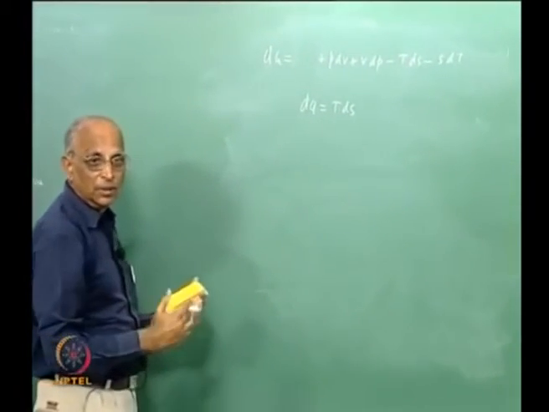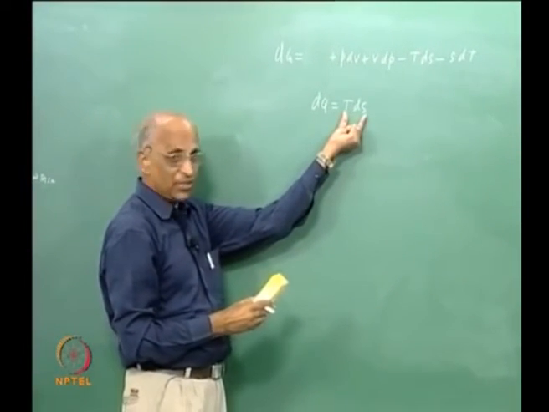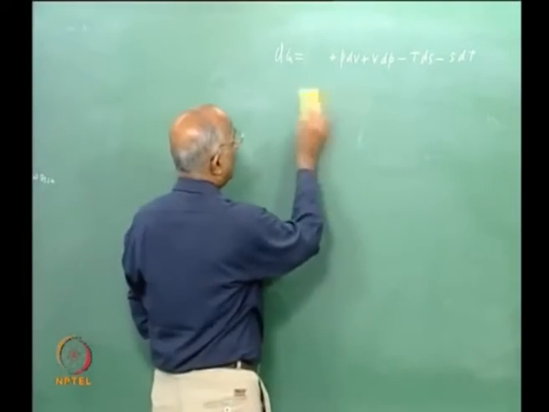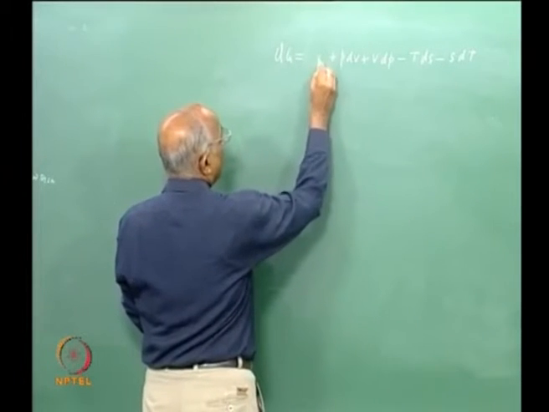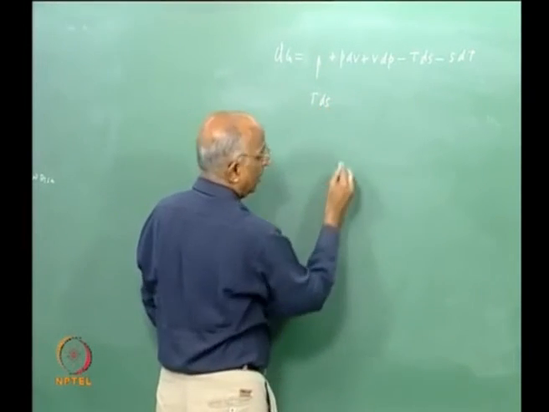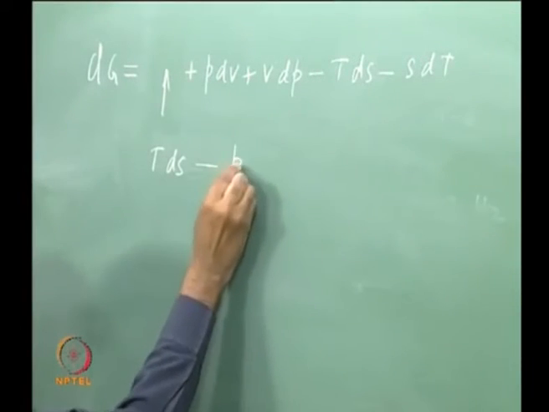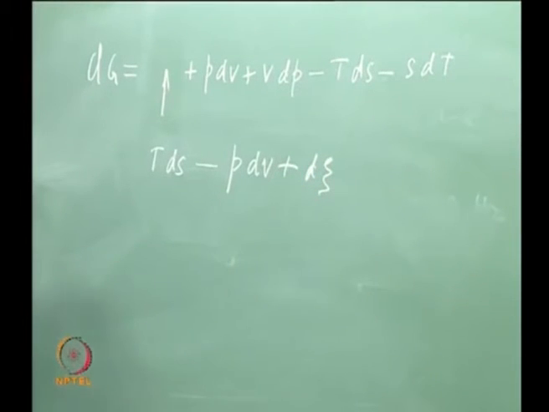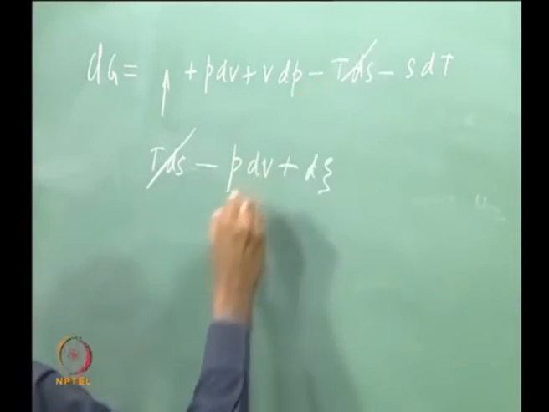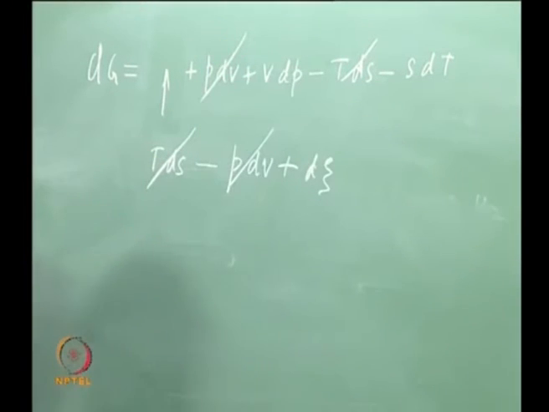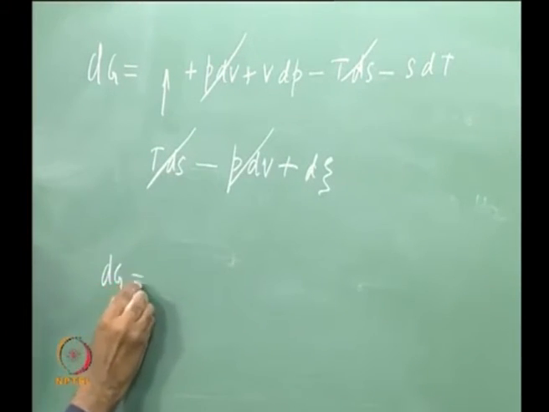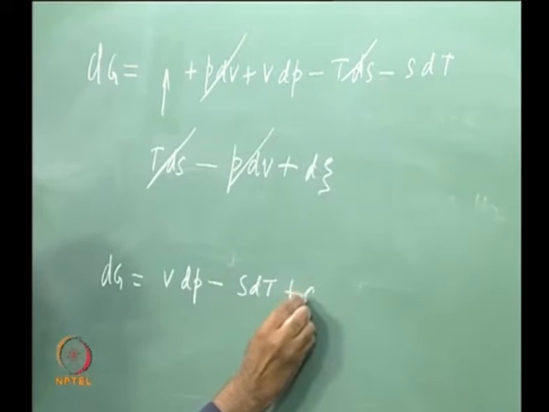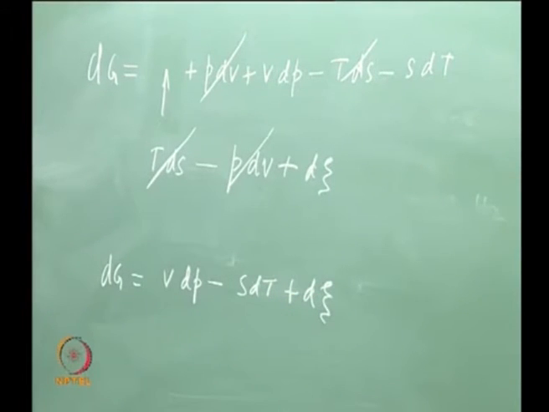Right, we have temperature and the change in its value. This is how dQ by T is defined as dS, and therefore I can write dG equal to TdS minus dW, where dW is PdV plus the non-PdV type of work. Now TdS cancels, PdV cancels, and I get dG is equal to VdP minus SdT plus the non-PdV type of work associated with the gases.